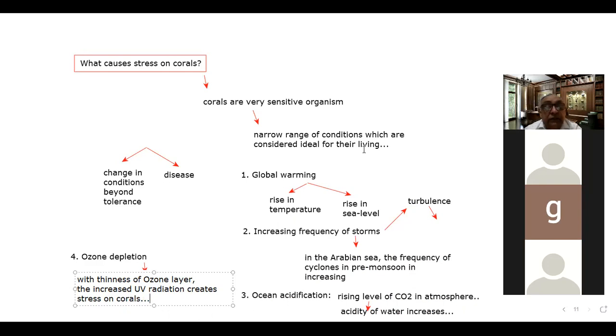Okay, so ozone depletion is there. And the next thing is the increased level of pollution. As far as increased pollution is concerned, we see at many places, due to the runoff, that is, river water when it enters the oceans, brings a lot of pollutants into the ocean water.